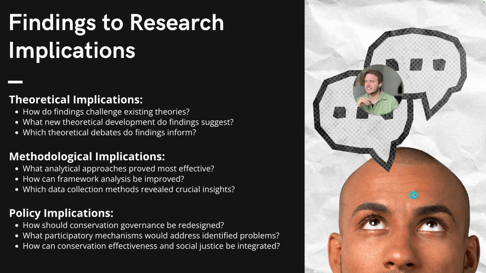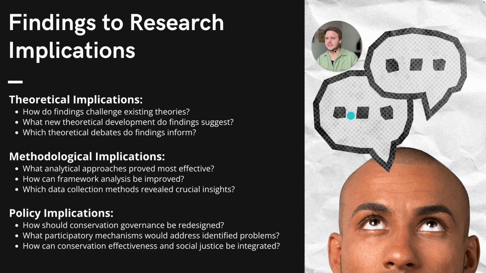So all of this coming together, the research implications, the findings of this. Let me close by discussing how your findings translate into broader implications, right? Because we're not only looking to make theory, right? That's not all we're trying to do. We're not living in the 1500s, but how do your findings challenge or extend existing theories, right? There's that theoretical implication. It's important in academia. Methodological implications, right? What analytical approaches work best in your research? This is really important to help people recreate the research that you're doing or improve what we're doing, right?